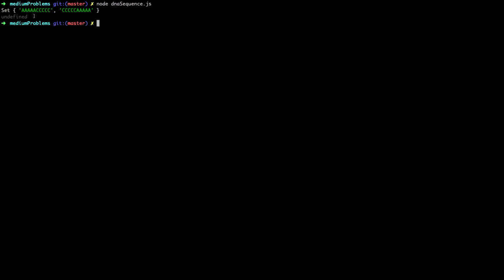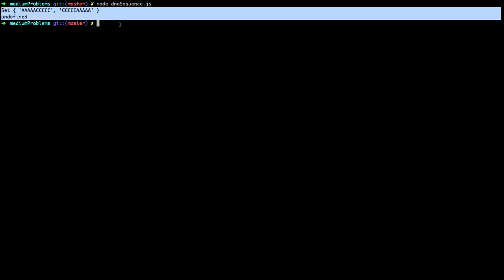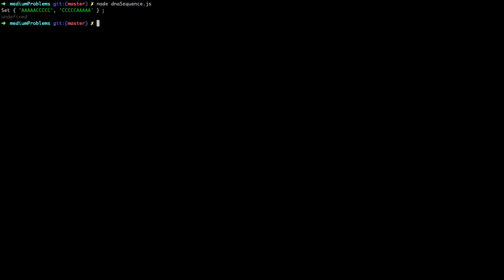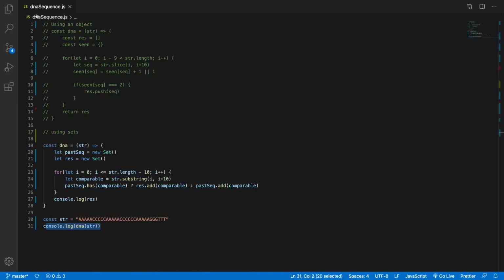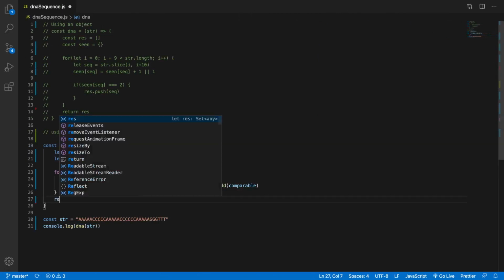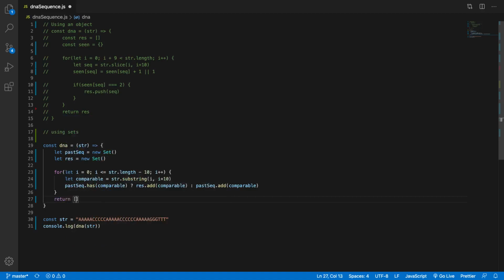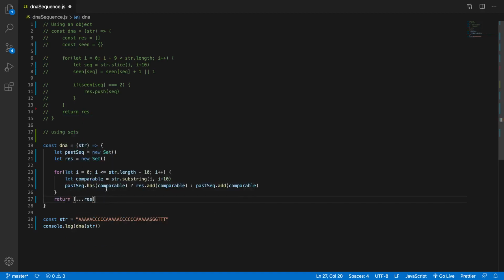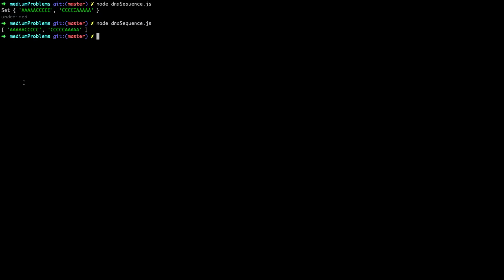I'm getting this undefined here because I'm using two console logs basically. I'm using a console.log within the function body and then one when I call the function, so it'll have undefined. But that's no problem. So we have the right output of AAA, CCC, CCC, AAA, but it's in a set and not an array. A quick way, and you use this a lot in things like React, is you can destructure the set into an array. So we can just return, and this is how you do destructuring, an array bracket, dot dot dot, res right here, and that will return the array with CCCAA.